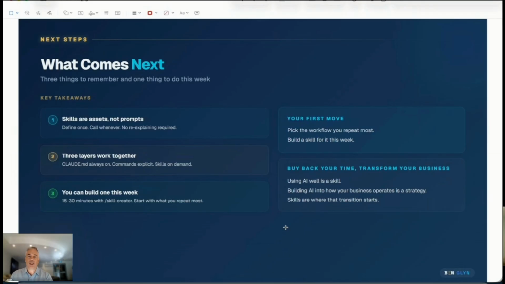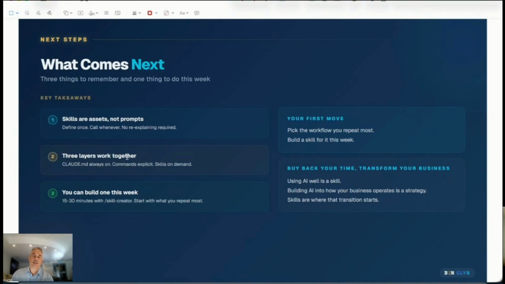So I just really want to summarize what we've covered, okay? And I encourage you to go back and look at the slides. We looked at what skills are. So technically, yes, they are prompts and they do have code or scripts associated with them, but they're really assets, yeah? So they're giving you that advantage. They're making things repeatable, and providing you've given them good descriptions, you can invoke them just as you would naturally speak to your colleagues. The task would go and get done.